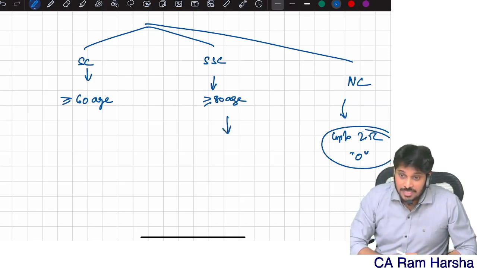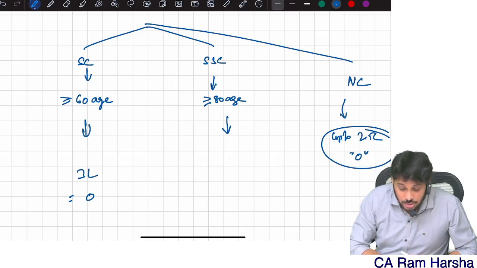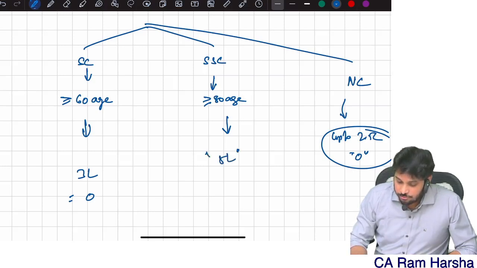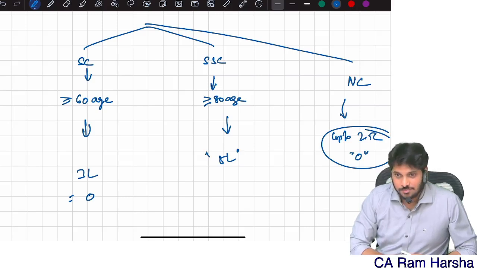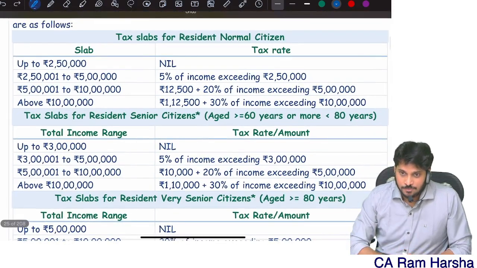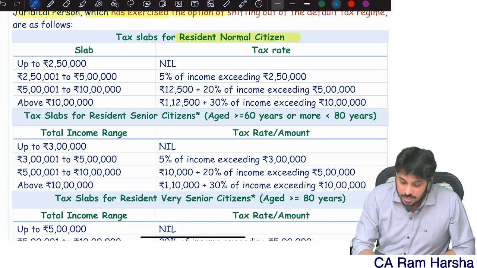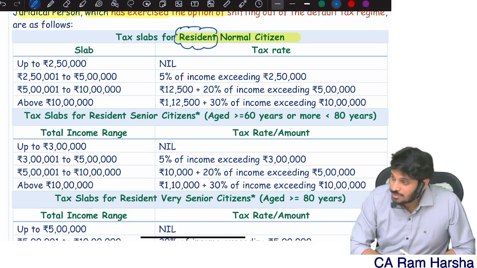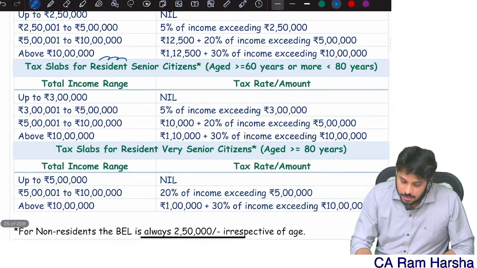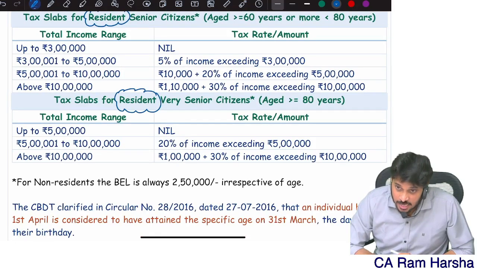But for a senior citizen, up to 3 lakhs income, the tax rate is zero. For a super senior citizen, 5 lakhs is the basic exemption. Are you clear? Fine. This is not simply just like that. We have some provisions here. What is the tax rate for a normal citizen? You see, specifically I'm mentioning resident normal citizen. You see below also resident senior citizen. You see again the third one, resident very senior or super senior. Any word can be used.